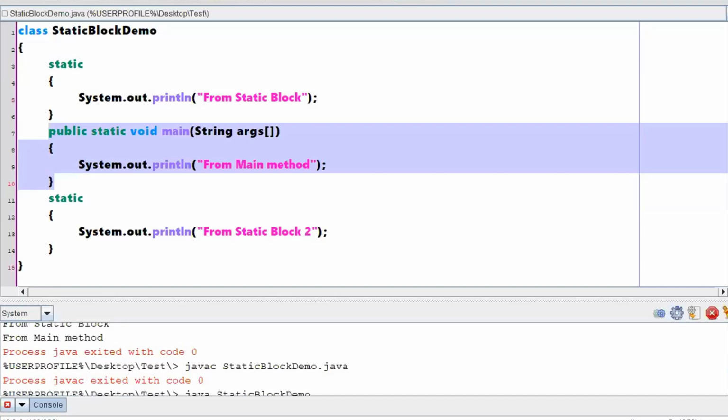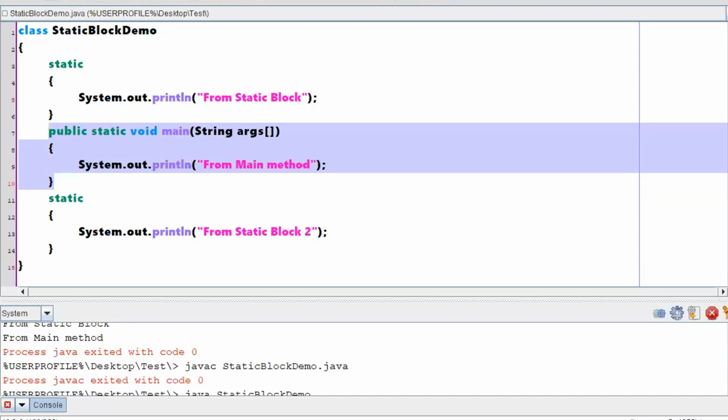With respect to your program, if you want to load a few values before you start execution of the main method, in those scenarios you will be writing those instructions in a static block. Say for example, if you want to learn Java, few people will say that you need to have a prerequisite of C language. So the instructions with respect to prerequisites, I'll be writing in a static block, and my main intention is to go with Java.